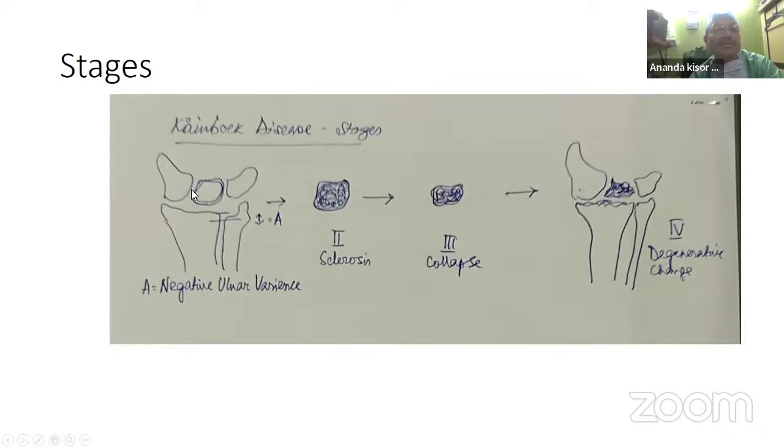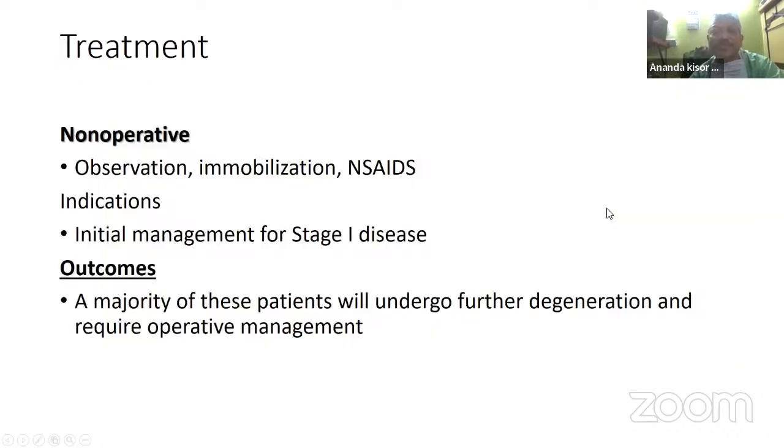And this is the lunate. Then in the second stage there is sclerosis, and stage 3 is a collapse where the size is reduced. But stage 4 is degenerative. See, the joint space is reduced and there is some irregularity, and you can draw the subchondral sclerosis and also the cyst formation. This is stage 4. Now treatment, again, is non-operative and operative.